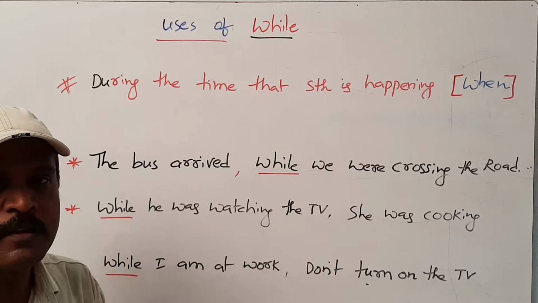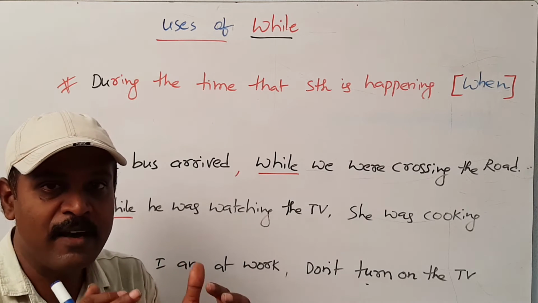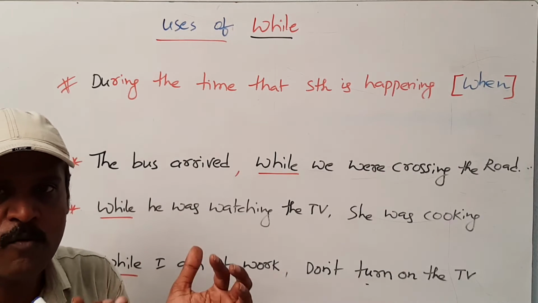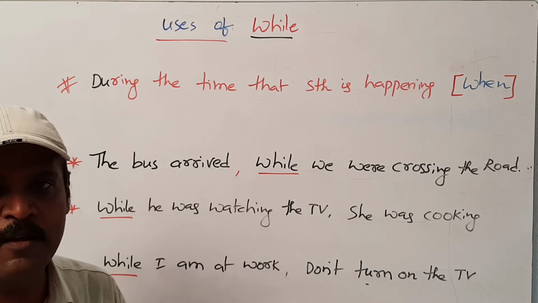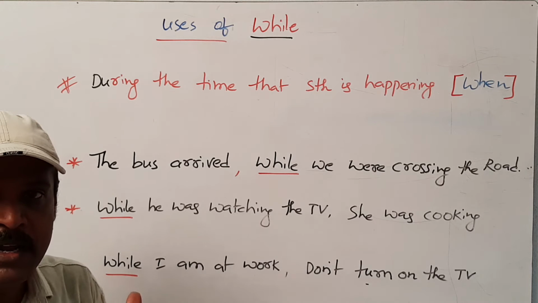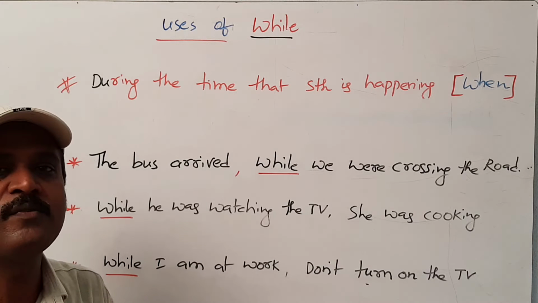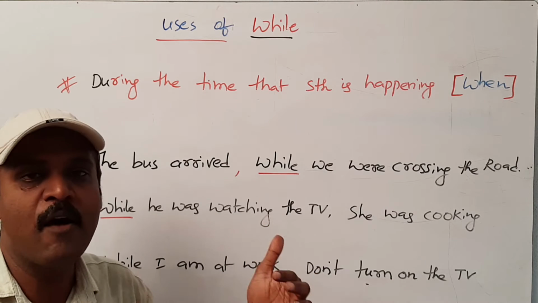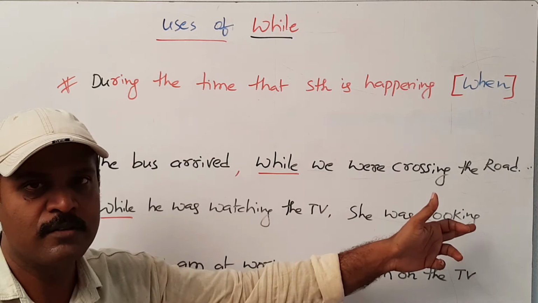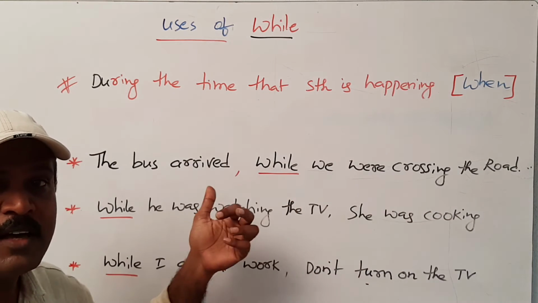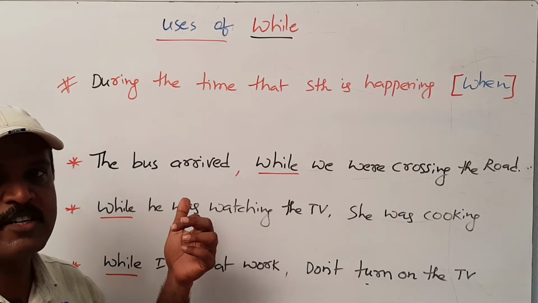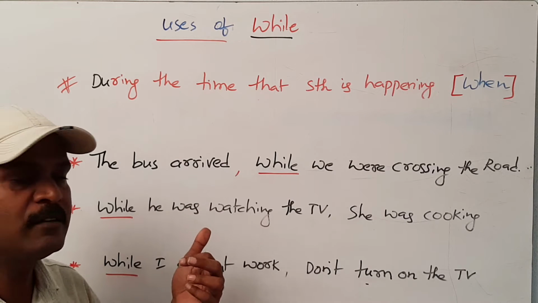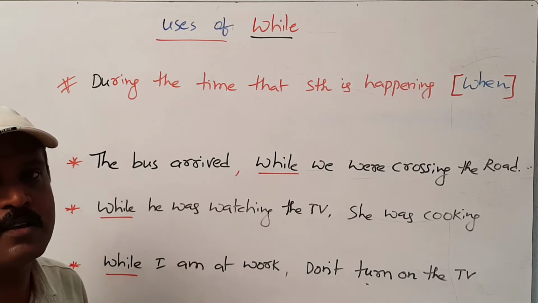So, in the past, when something was going on from one point of time to another point of time, and in the middle another action happened, for the continuous action we have to use past continuous. For the intermediate action, that means the interrupted action, we have to use simple past.